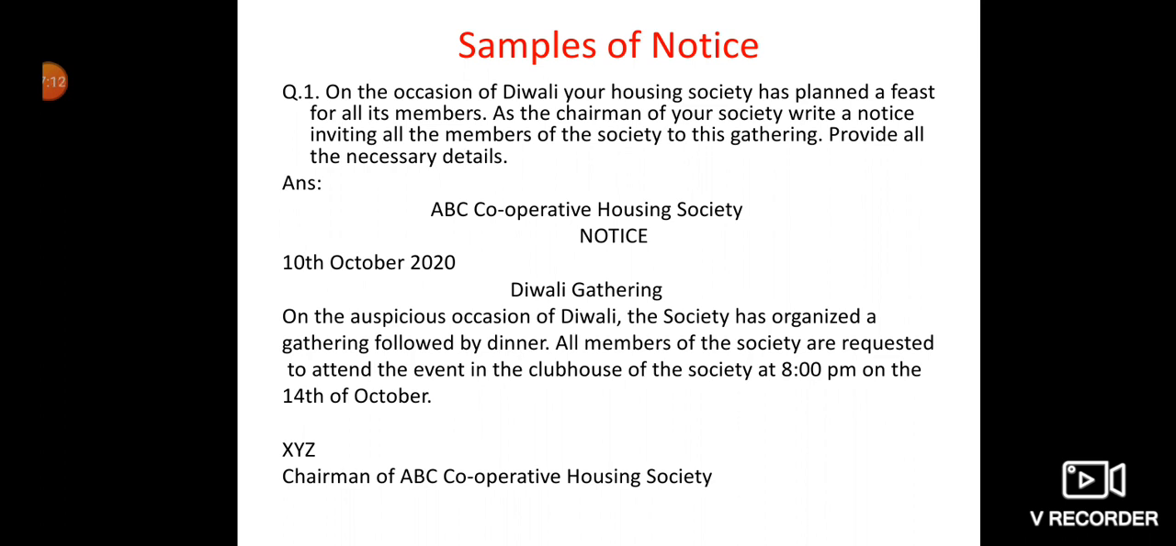Then on this corner you can see the date, that's the 10th October 2020. Then our topic. What is the main topic? That's a Diwali gathering. That will come in the center. Then the matter of the notice. On the auspicious occasion of Diwali, the society has organized a gathering followed by dinner. All members of the society are requested to attend the event in the clubhouse of the society at 8 p.m. on the 14th of October.